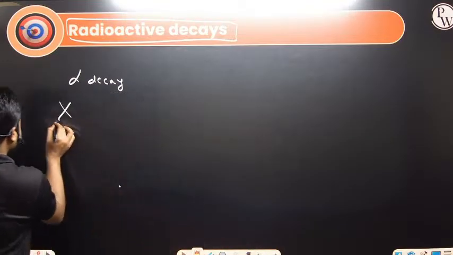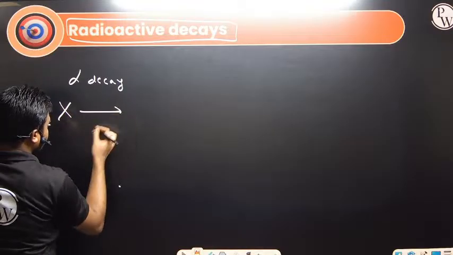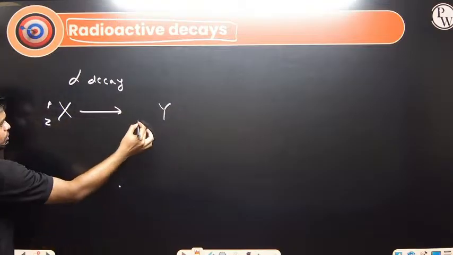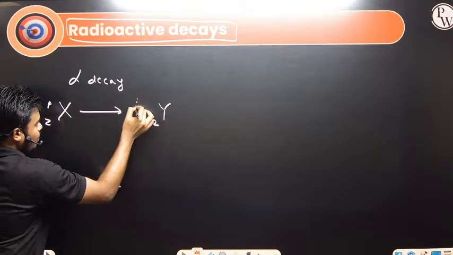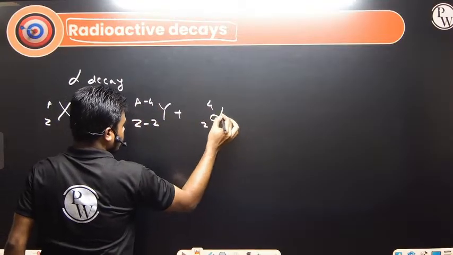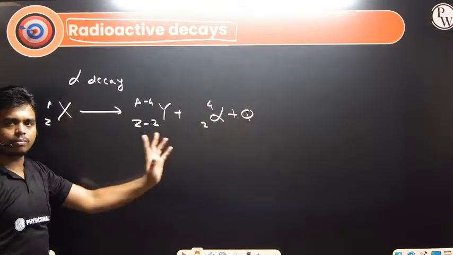So atomic number Z and mass number A. If this particular element is removing an alpha particle, then let's say this becomes the daughter nucleus. So Z is reduced by how many? Z minus 2, and mass number decreases by 4 because an alpha particle is coming out, and some amount of energy will be released. So this process is what we define as alpha decay.